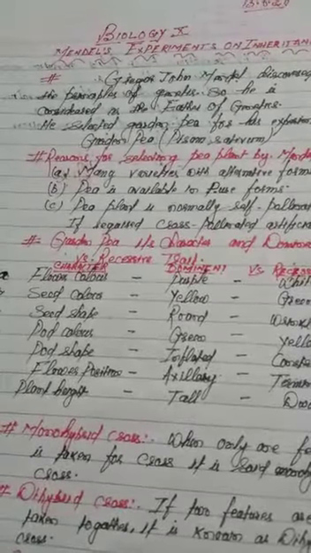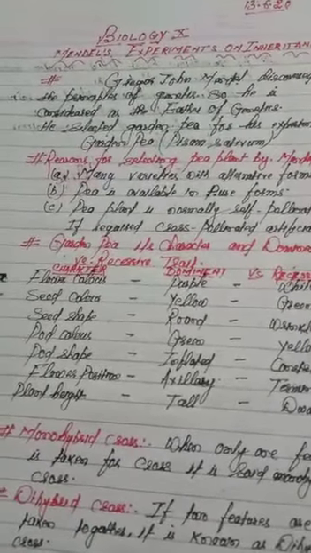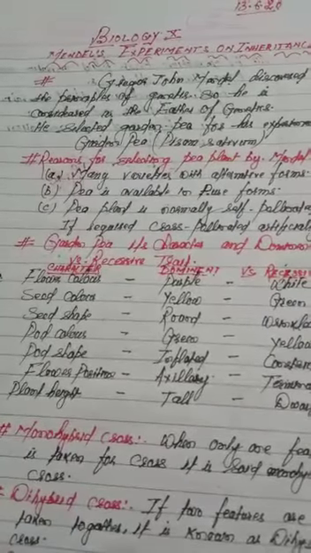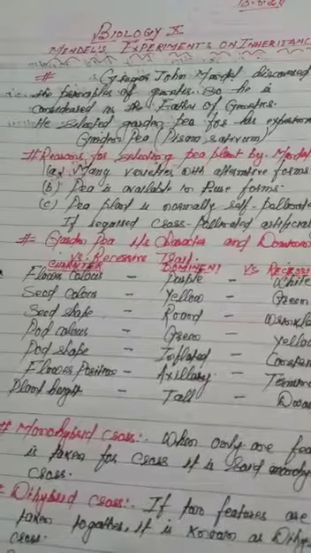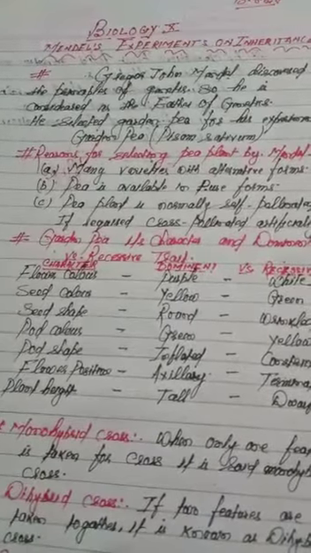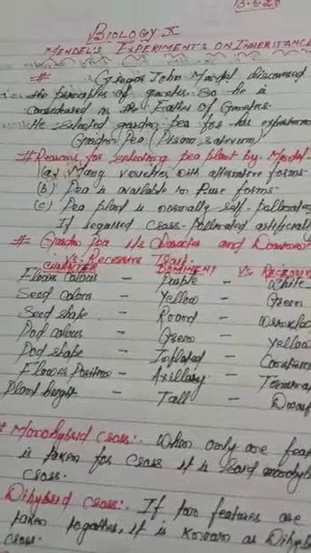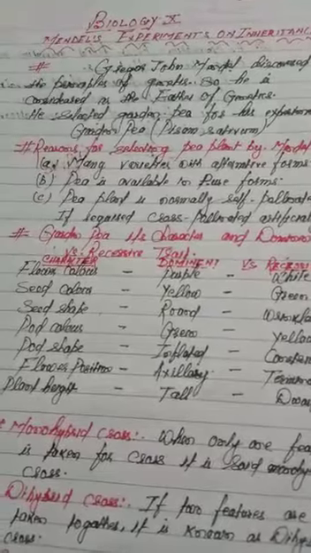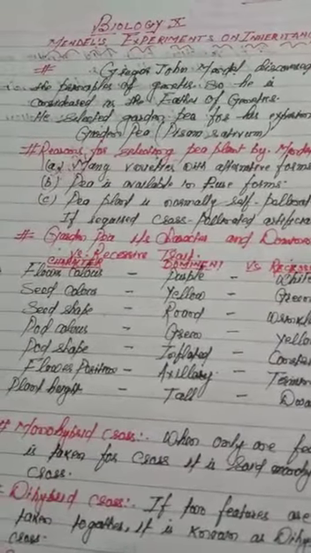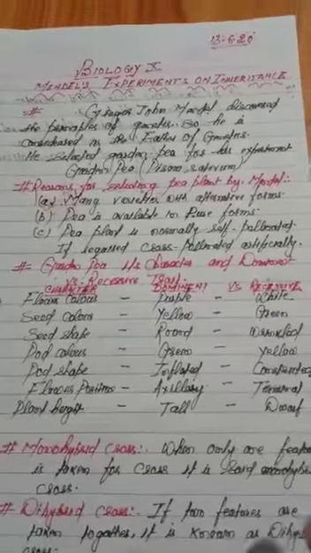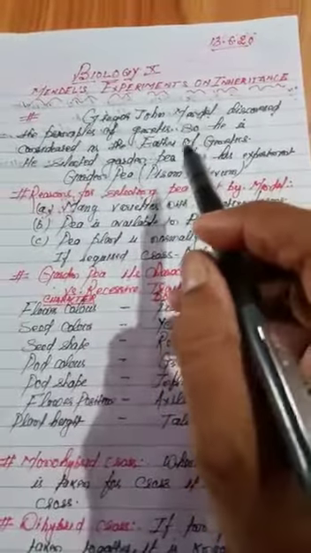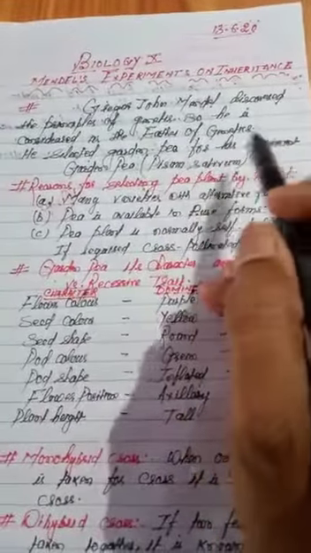Mendel was, as is very clear, an Austrian monk, and he tried to give many laws associated with inheritance, and finally he was considered the father of genetics. So let us study a few interesting facts about genetics. Gregor John Mendel discovered the principles of genetics, so he was considered the father of genetics.